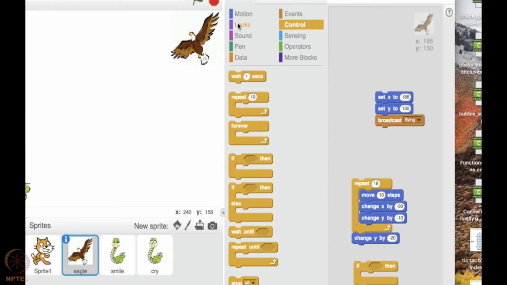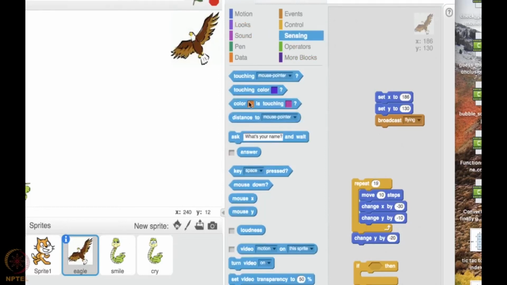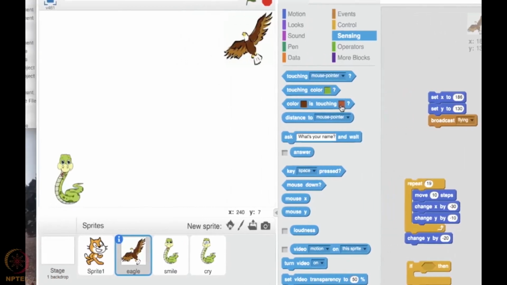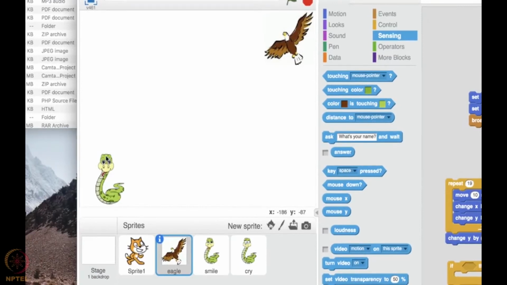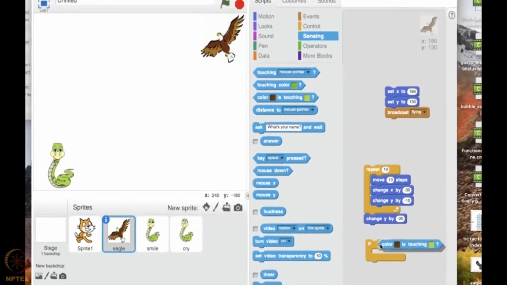If some condition, the condition is if the color is touching this color. The color you can change. To change it, you click on it and check which color you want to appear. You just click there and you get that color. See, this color is this. The brown appeared here, and now this color should be this one. Okay, the green appeared here. Let us bring this and fit it in here.